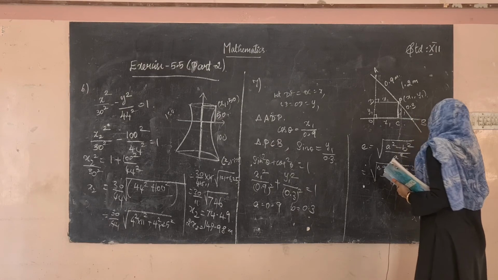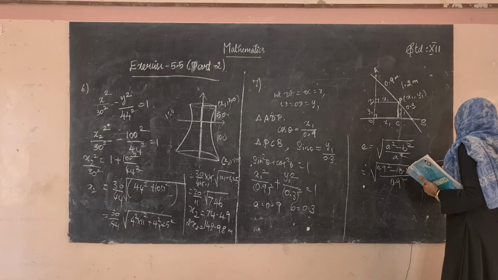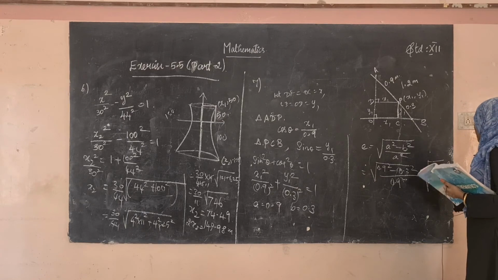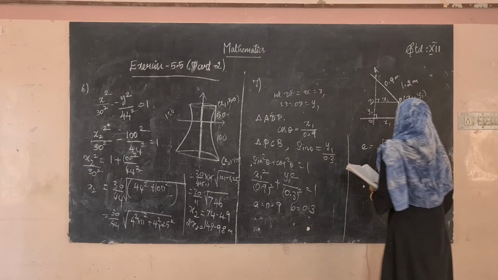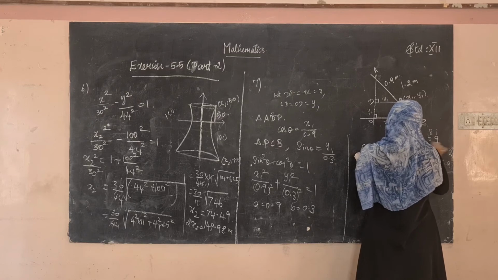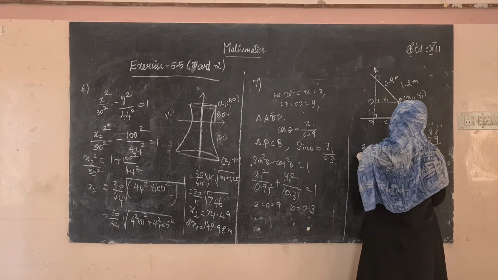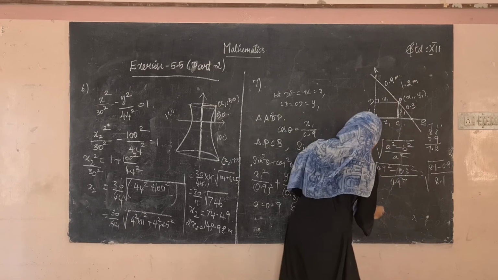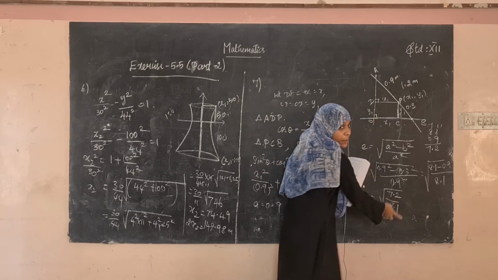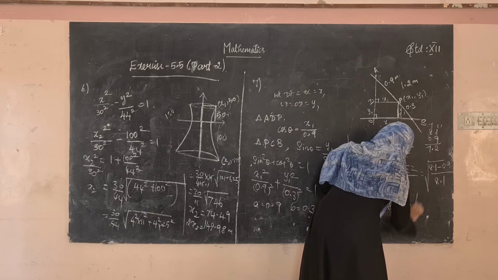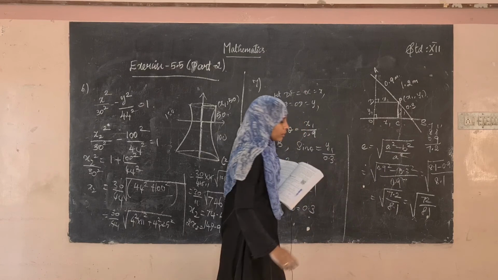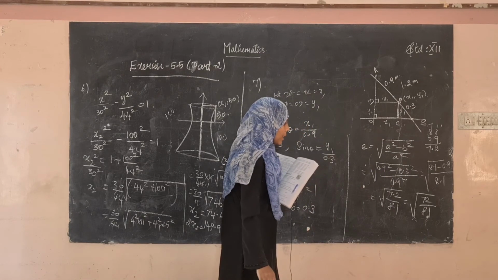So what is 0.9 square? 8.1, right? 8.1. 0.3 square is 0.9, divided by 8.1. Okay, so 8.1 minus 0.9 is 7.2, which is equal to square root of 7.2 divided by 8.1. Multiplying both numerator and denominator by 10, we will be getting square root of 72 divided by 81.